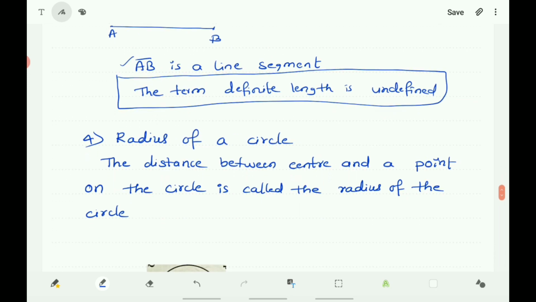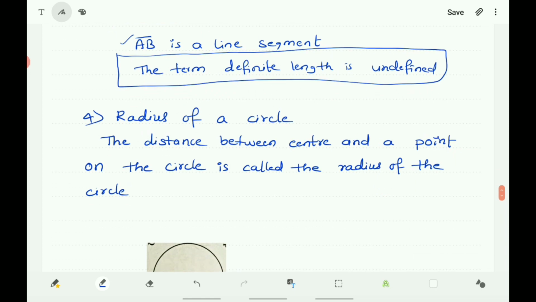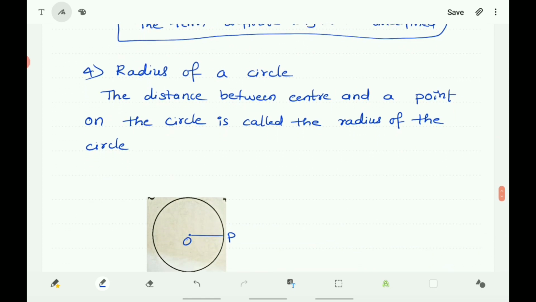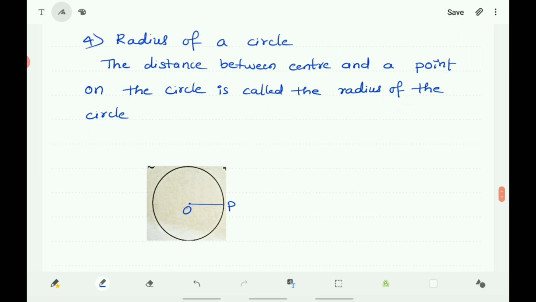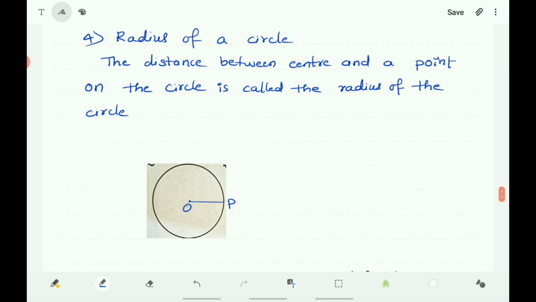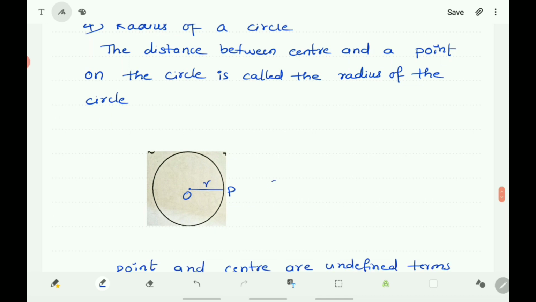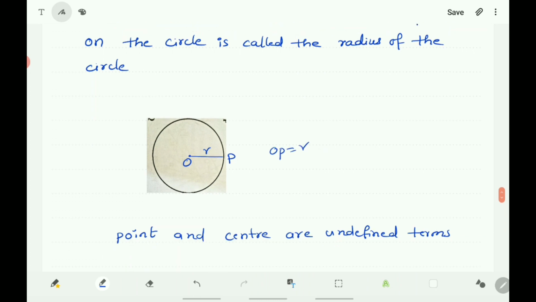Next, radius of a circle. The distance between center and a point on the circle is called the radius of the circle. See the circle here. O is the center. P is a point on the circle. And the distance between O and P is called the radius of the circle. Here OP is equal to the radius.